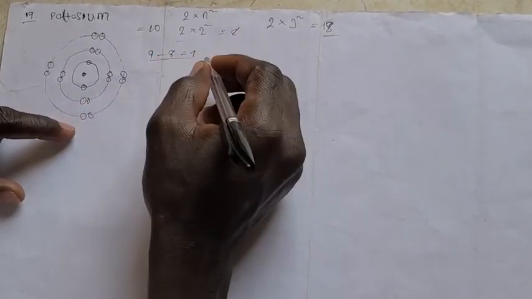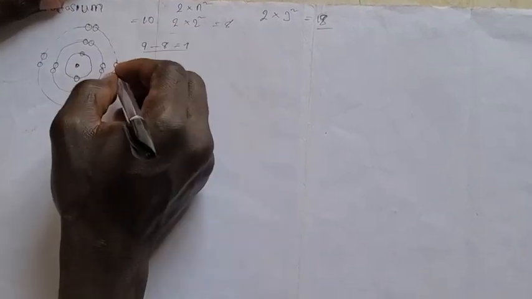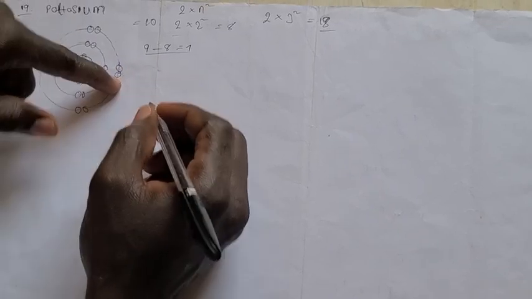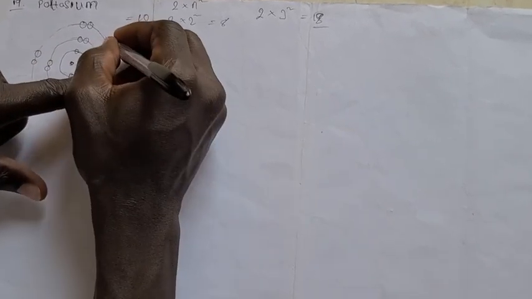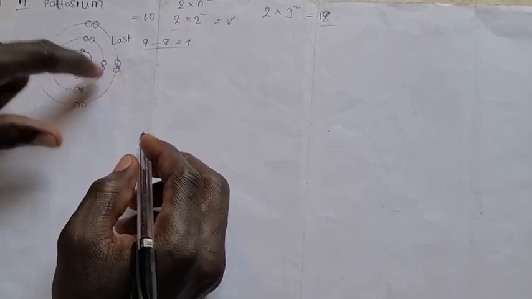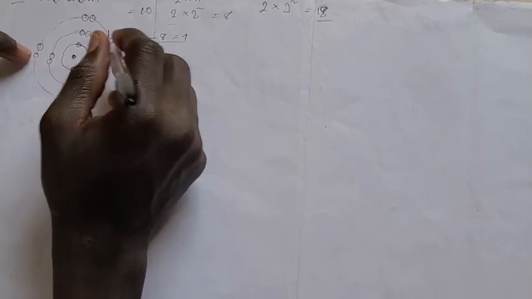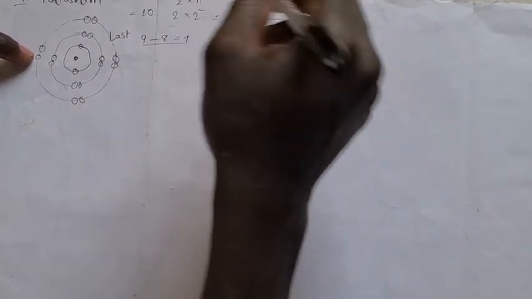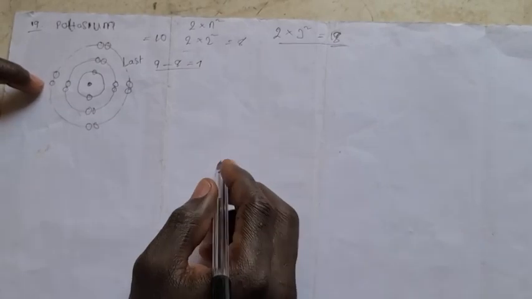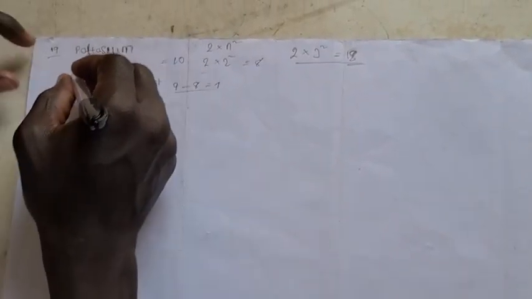But according to the octet rule, if you put this 9 here, you are getting 9 electrons, and this will become the last shell. So you cannot put the 1 here. The octet rule says if that shell becomes the last shell, then this rule of 2n squared will be overruled. We will not use it. We cannot get 9 in the outermost shell, so we have to introduce another one.